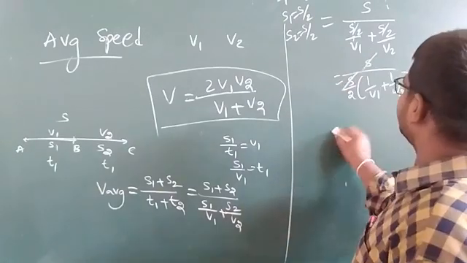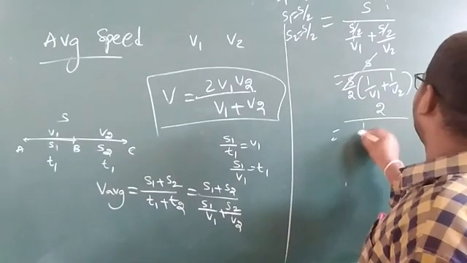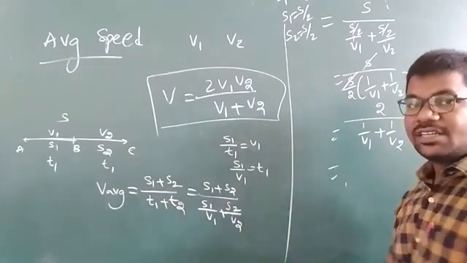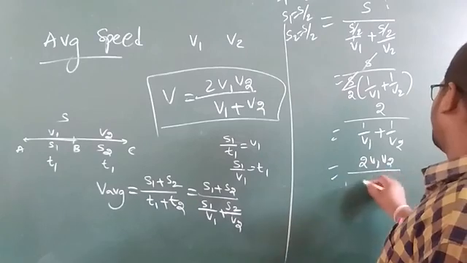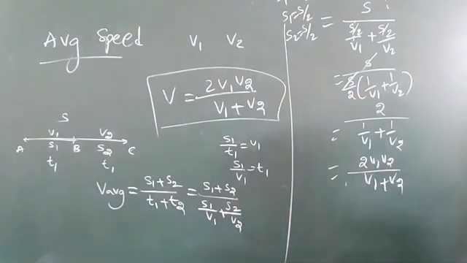Okay, s gets cancelled. Rearrange this: 2 divided by (1 by v1 plus 1 by v2). By rearranging this, my children, we can get 2 v1 v2 divided by v1 plus v2. Very, very important one.